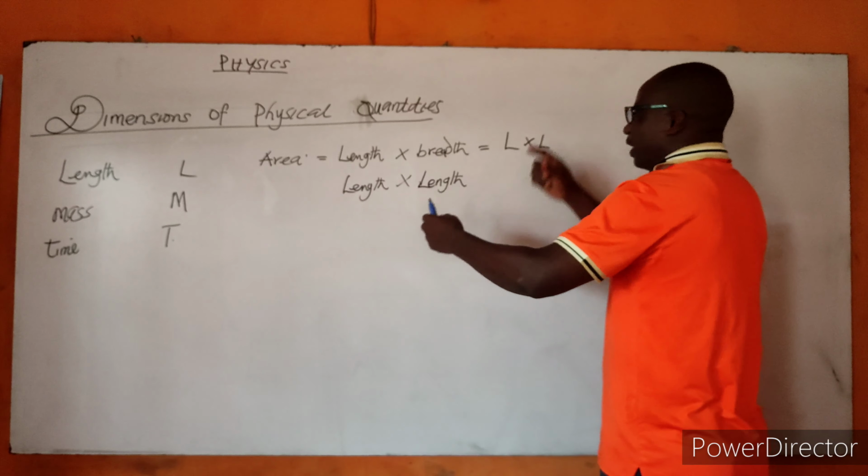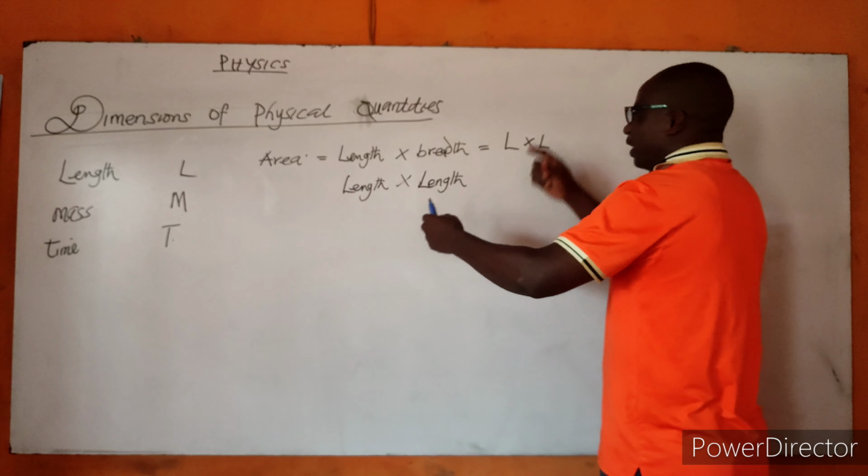Let's go to speed. Speed, of course, from our definition, is the distance covered by a body in a given time. The distance traveled over the time taken to travel such distance.